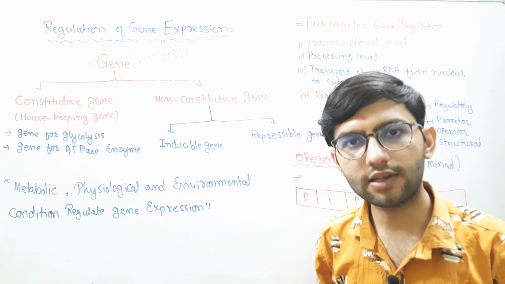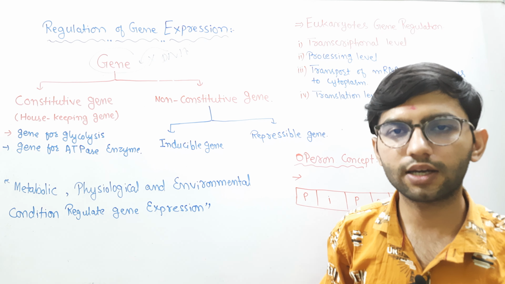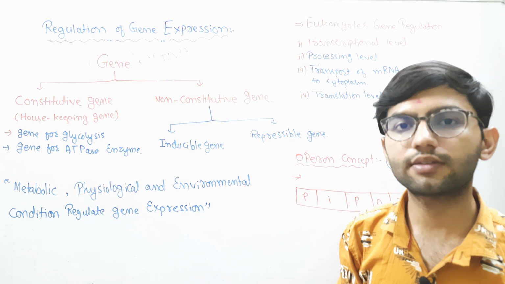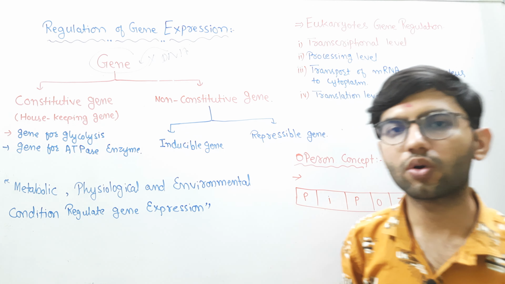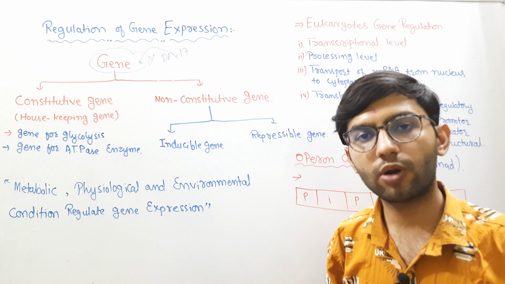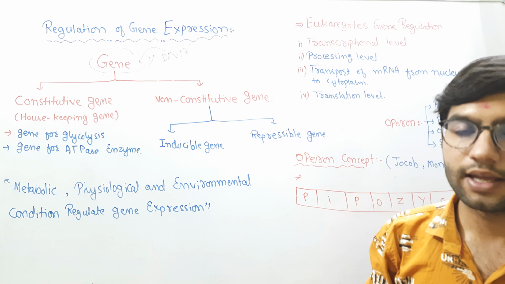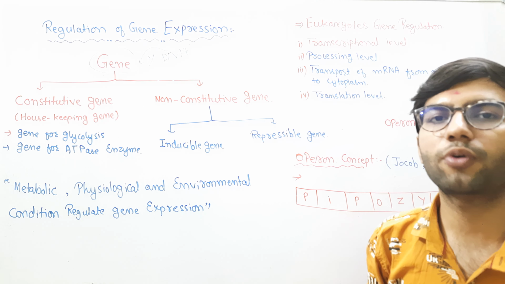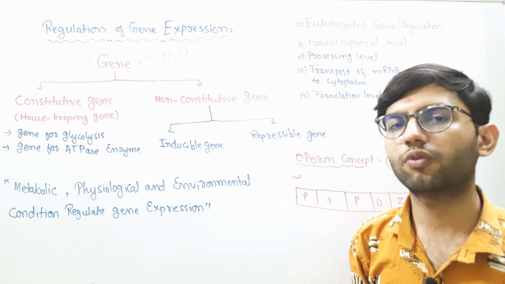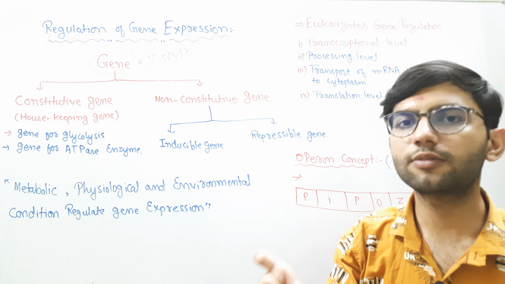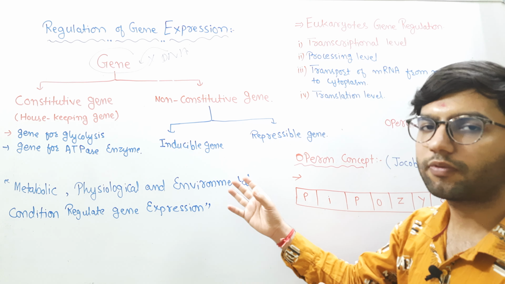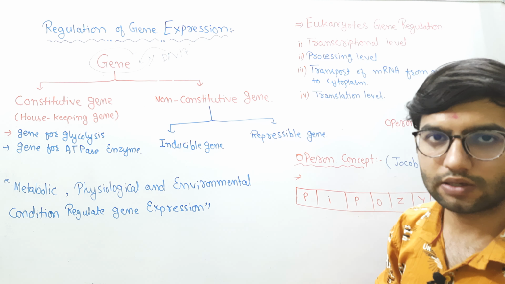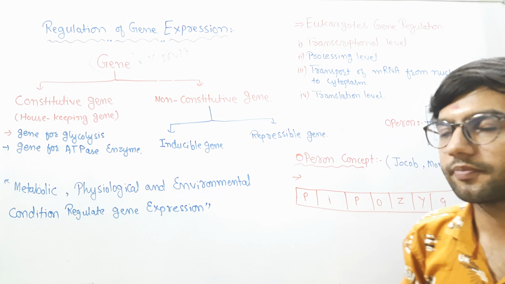These types of genes generally remain in a repressed or switched-off condition at the cellular level. They will become functioning, or switched on, if the product that is metabolized is present inside the cell. In that condition they will perform their functions, otherwise they will not. The metabolized product acts as an inducing molecule to start that type of gene, hence that type of expression is known as inducible gene expression.